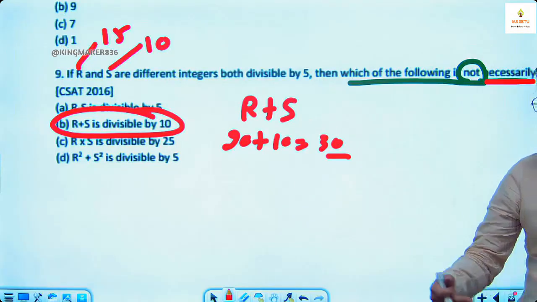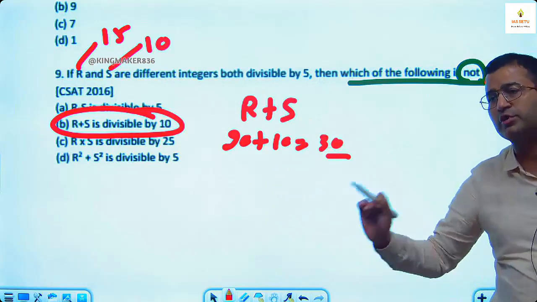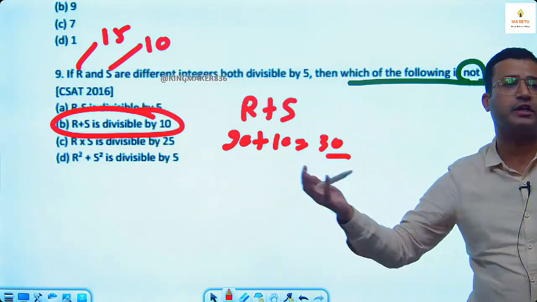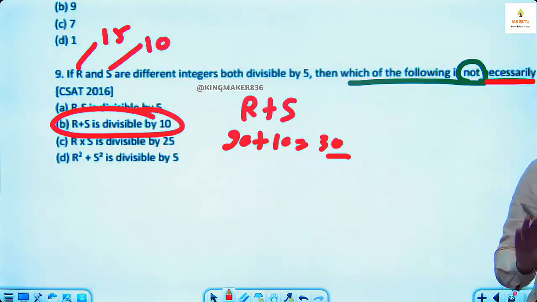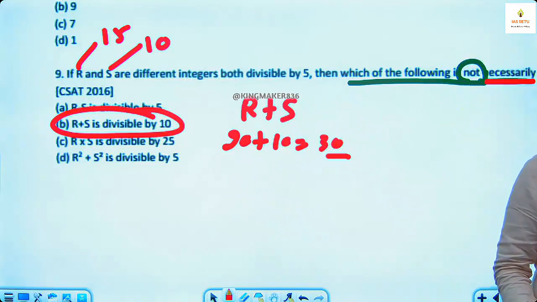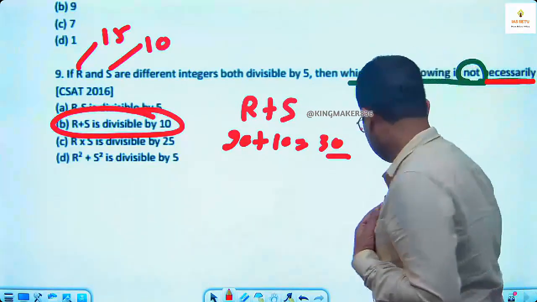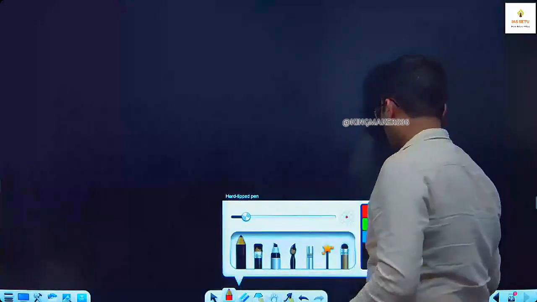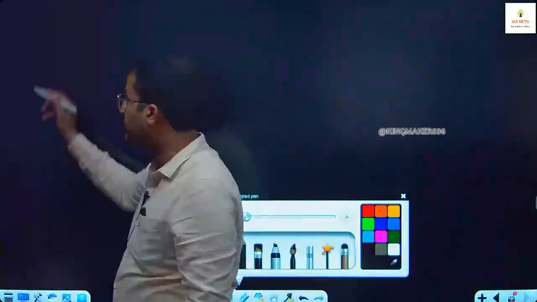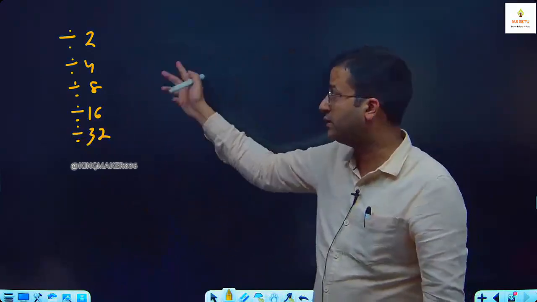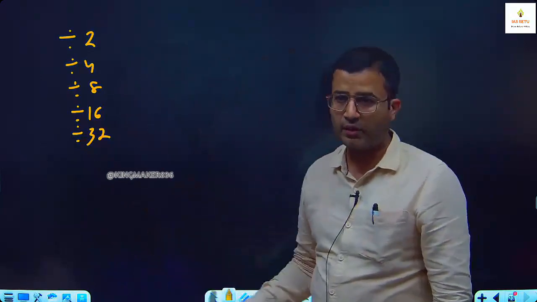Slowly and gradually we will be comfortable that sometimes we use the answer options, sometimes we try to put in values and come to the conclusion. So we have all these ideas with us. My concern is, is this concept clear? Divisibility of 2, 4, 8, 16, 32, one digit, two digit, three, four, five.